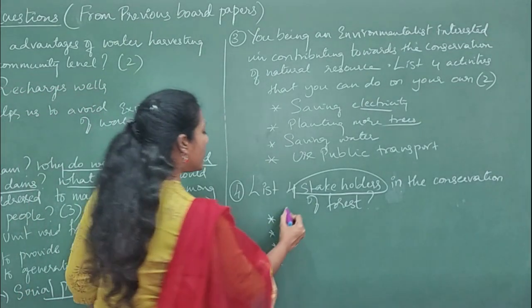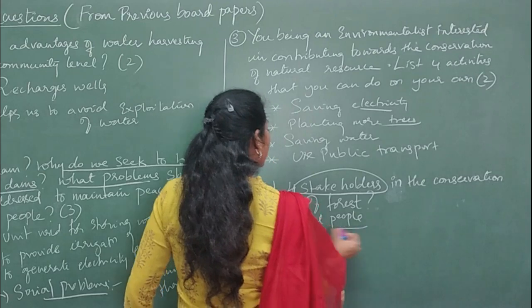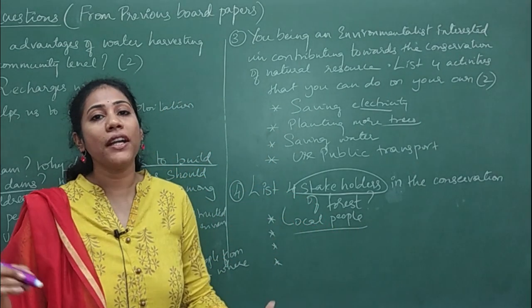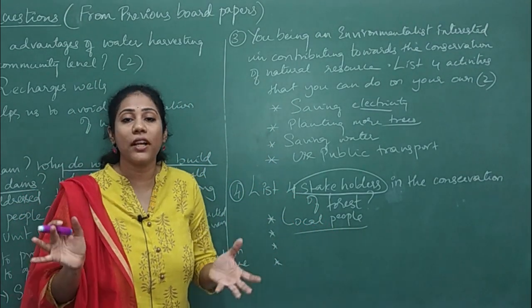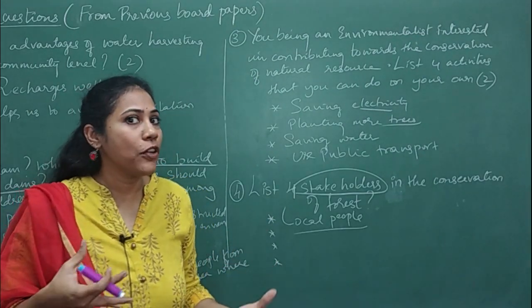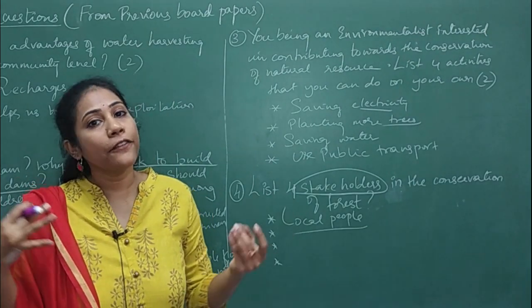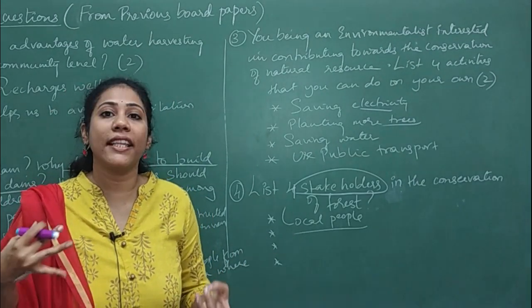The first one is local people. Local people are nothing but the people who live in a forest and around a forest. These are the people who get a chance to protect a forest, and they are completely dependent on the forest for everything, for their food, for their shelter, for their living.